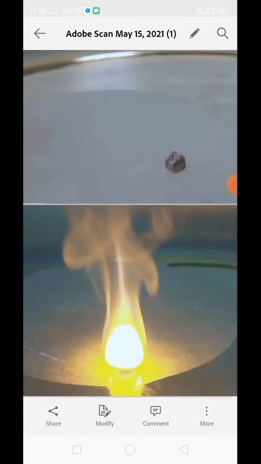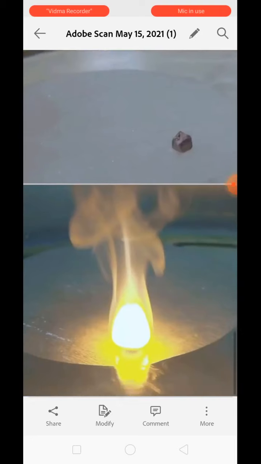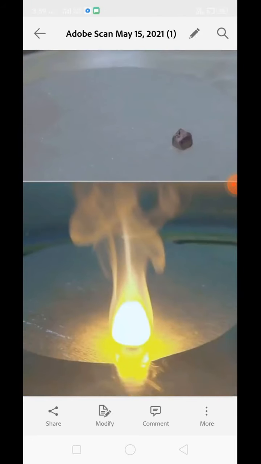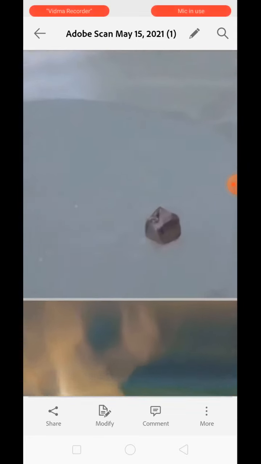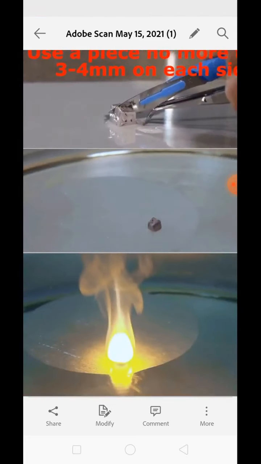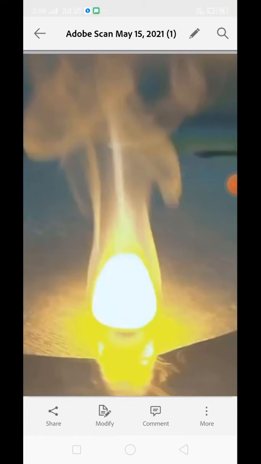Now we will fill a beaker with water, and we will place the filter paper on top of this water so that the sodium can be placed over there and it can react in a proper manner with water. So when we place this sodium in water, what will happen? It will burn like this. Understand? It will burn like this.